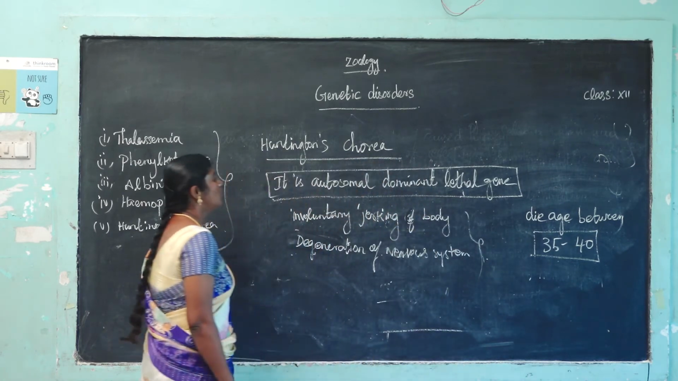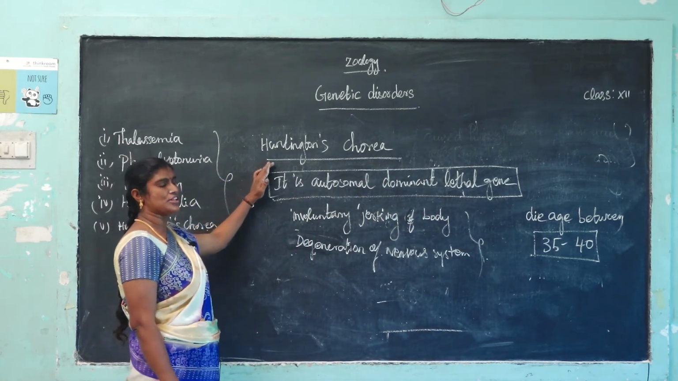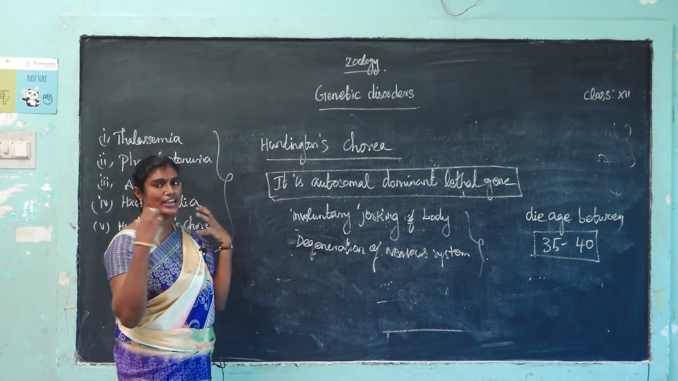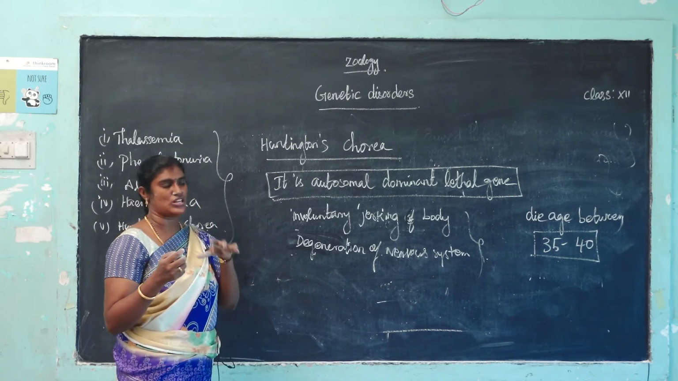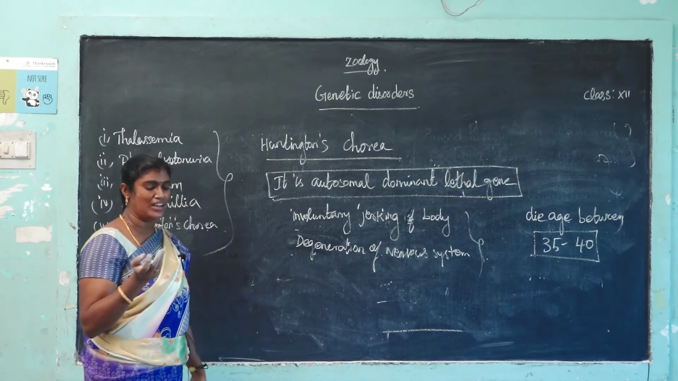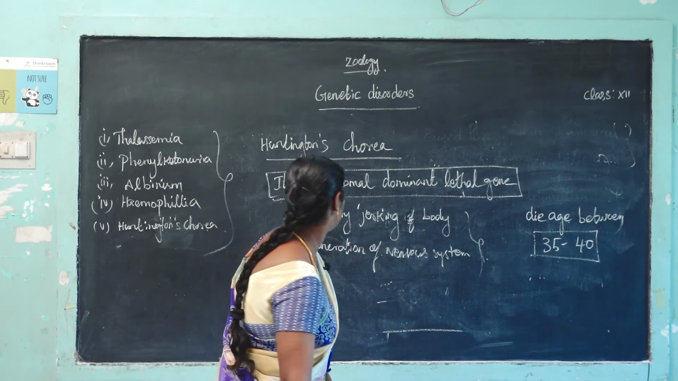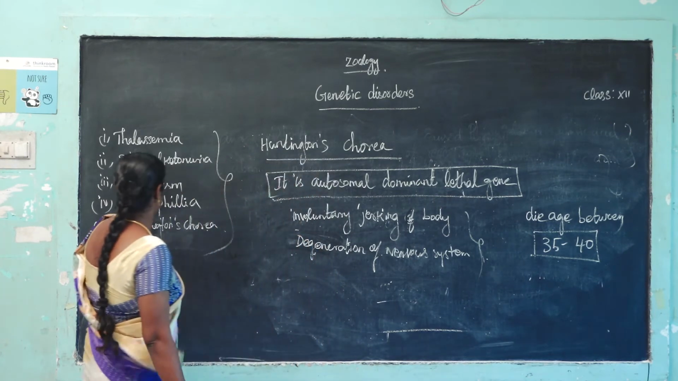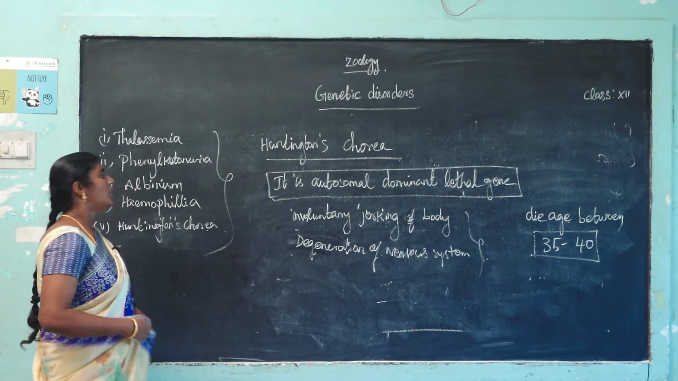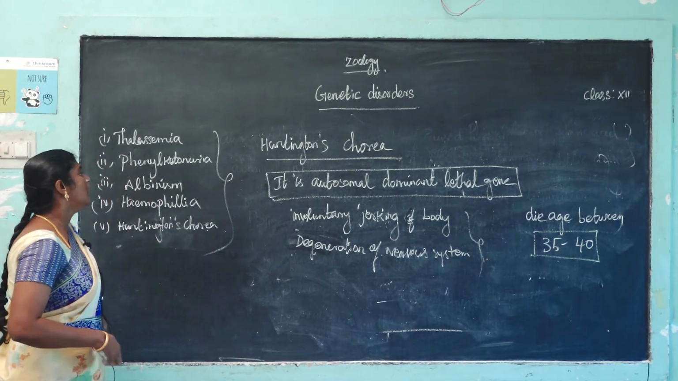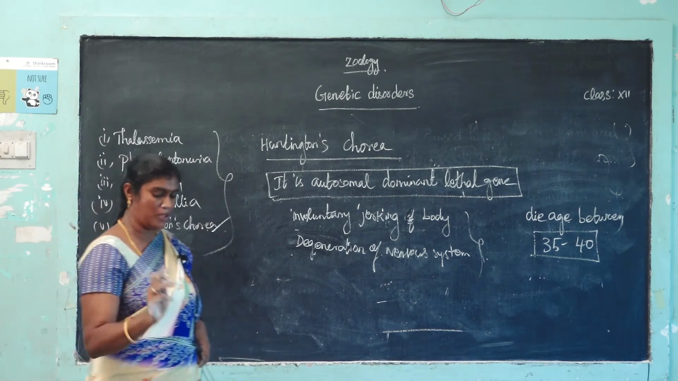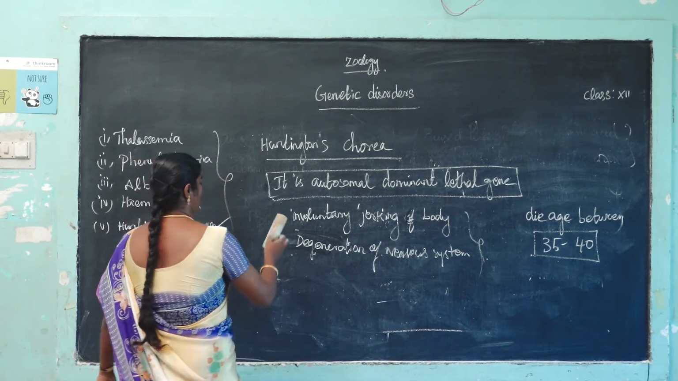So what is Huntington chorea? Huntington is an autosomal dominant lethal gene. What are the main symptoms? Involuntary jerking of body, degeneration of nervous system. Affected persons die between the age of 35 to 40. First see the diseases thalassemia, phenylketonuria, albinism. All three are autosomal recessive genes, but Huntington chorea is the only dominant lethal gene. It is very important, note it. So next topic, karyotyping.